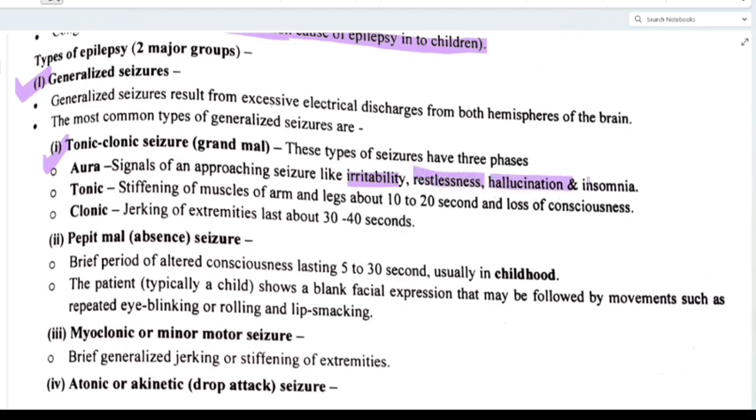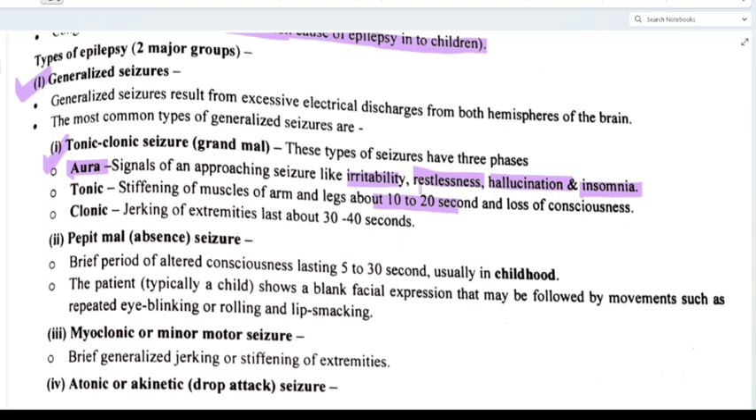So this is basically the first signal. At this time they are giving a signal, right? Aura means signals of an approaching seizure. The patient will feel irritable, will become restless, will have hallucination, and insomnia. Okay? Now tonic: stiffness of the muscles of arms and legs for about 10 to 20 seconds and loss of consciousness. As I have already told, the patient will feel rigid. Rigid and stiffness both are the same. It will continue up to 10 to 20 seconds, and here the patient will lose consciousness.